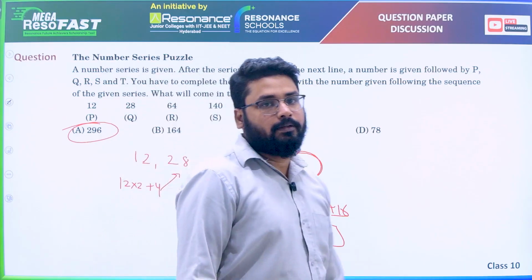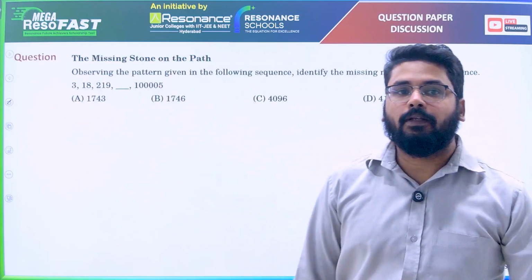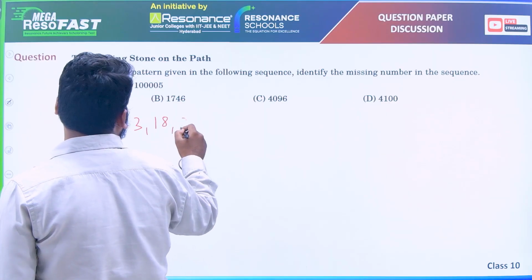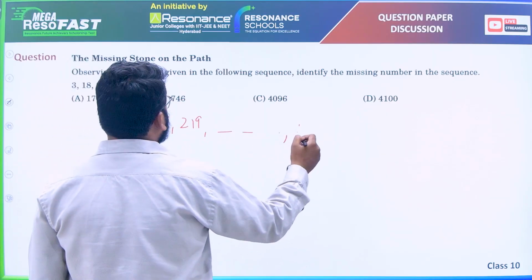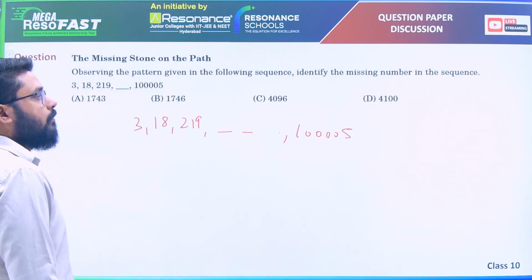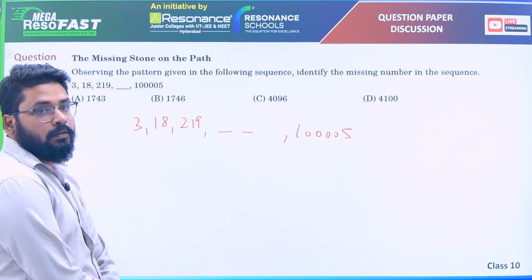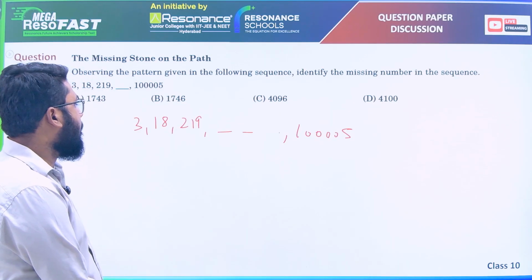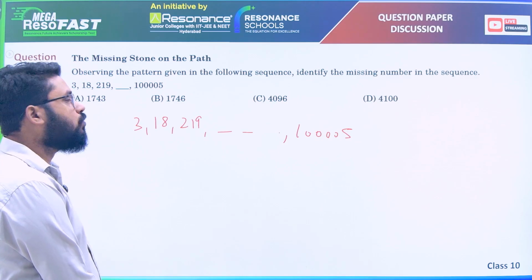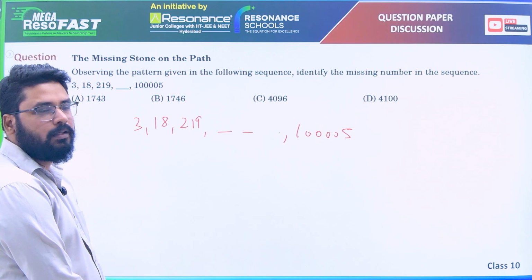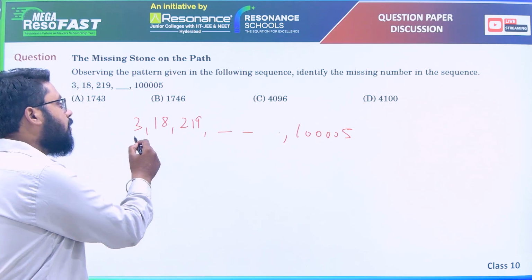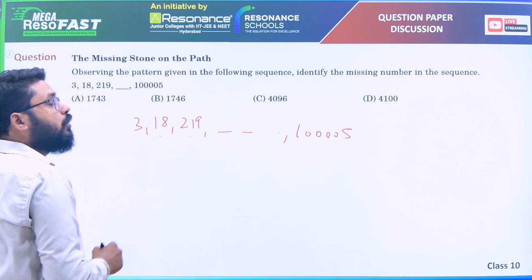296, option A. Okay. Next, 3, 18, 219, it is 1 lakh 5. So if you see, the number is very close to the square number. 216, 219, 216 is very near. So here it is a normal perfect number. Here it is a square, it is a cube.